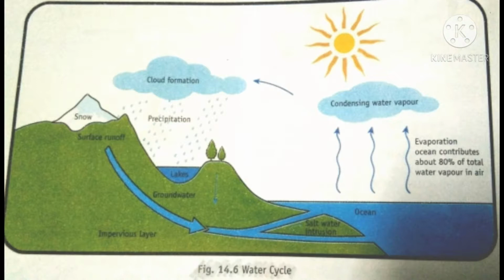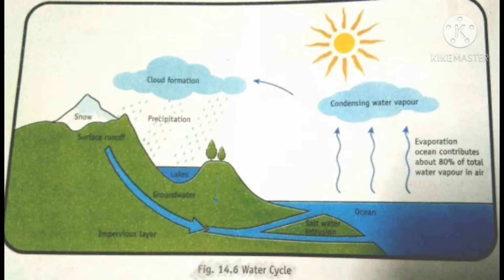Water vapors condense as the air becomes cooler and change back into water drops to form clouds.